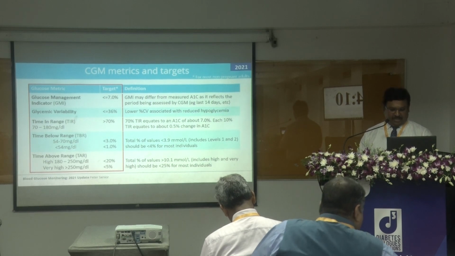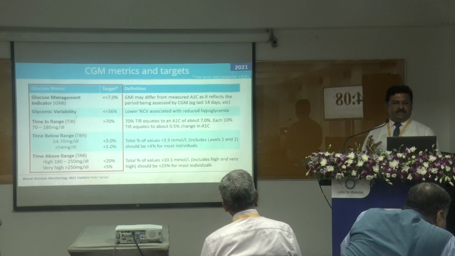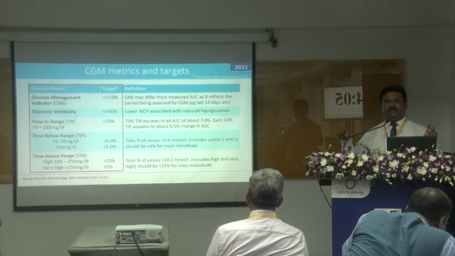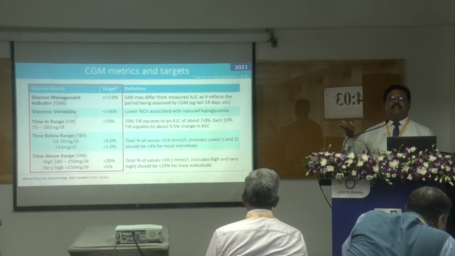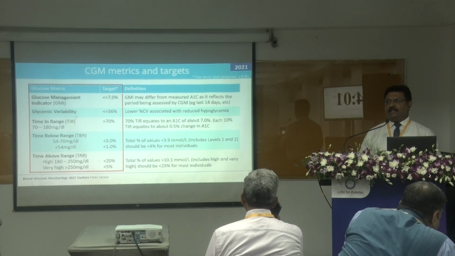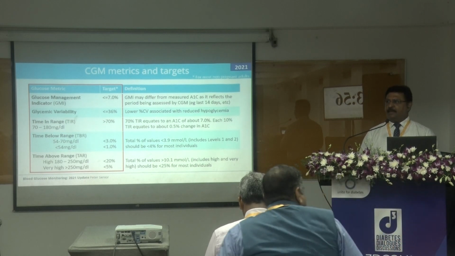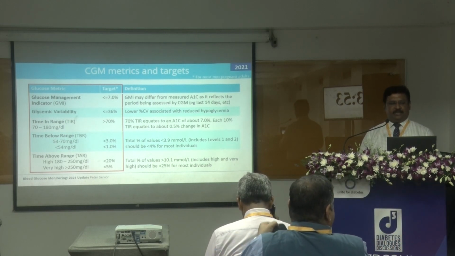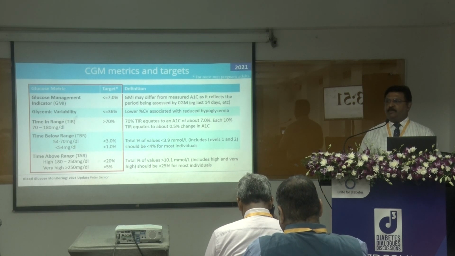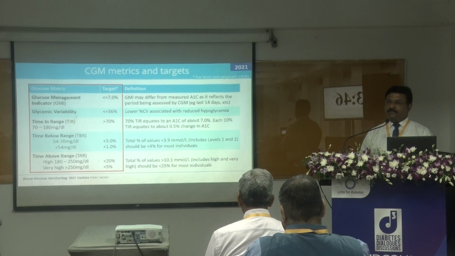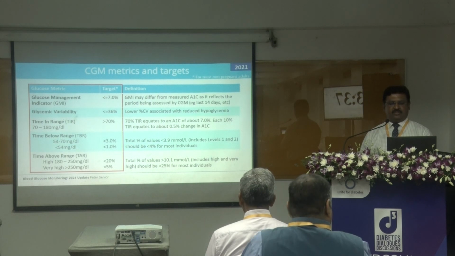As we say, the new technology in monitoring, we talk about glucose management indicator. Whenever you have a continuous glucose monitoring, there's a calculated HbA1c comes on the top of the slide. You see that, that is called as glucose management indicator, and glycemic variability should be less than 36. Time in range should be more than 70, and time below range, if it is less than 54, it is very severe hypoglycemia, or 54 to 70, there is also our target. Time above range also a target, more than 180 to 250 or more than 250, there is also a target.